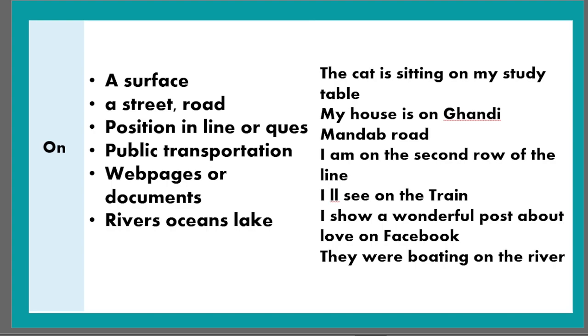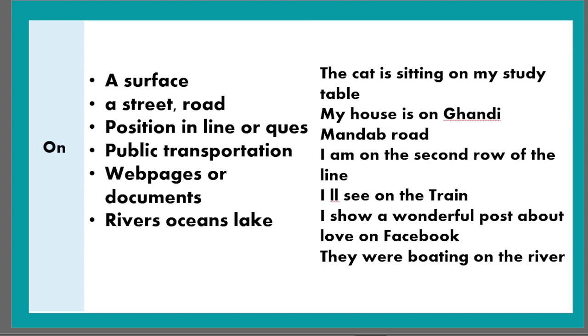So in terms of using the name of a road or a street, we use the preposition on as a preposition of place. Position in line or queue. When we talk about our position in a particular line or queue, think of a bank when you are about to deposit money, not online, but in the office, you have to stand in line, right? In that line we are positioned, and when we talk about position in that line or queue, we use the preposition on. Likewise, I am on the second row of the line.